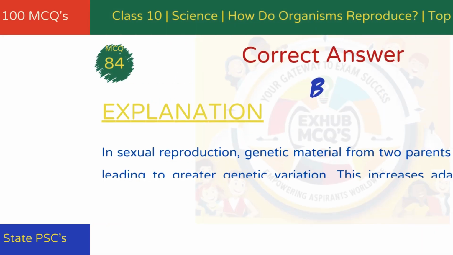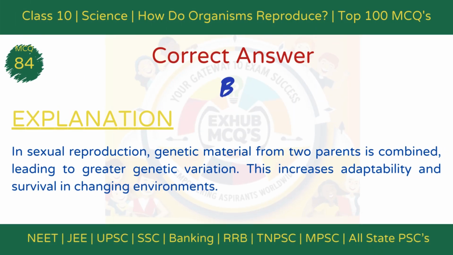The correct answer is option B, two parents contribute DNA. Explanation. In sexual reproduction, genetic material from two parents is combined, leading to greater genetic variation. This enhances adaptability and survival in changing environments.